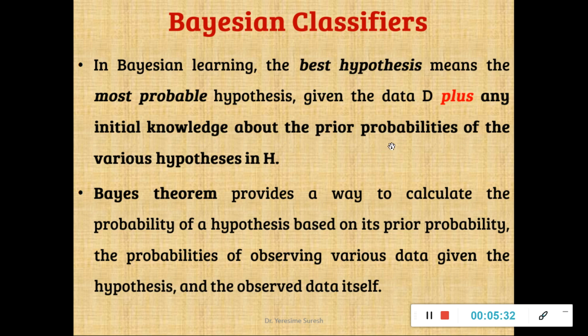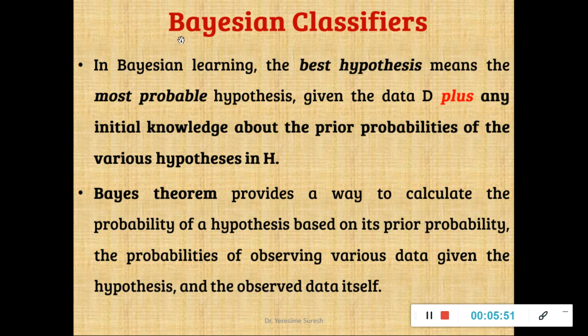As I said, the student IA marks and performance in the extracurricular activities will be the initial knowledge. Given a data set of the entire students, some prior probability of the initial knowledge will constitute your Bayesian learning, which will help in finding the most probable hypothesis.